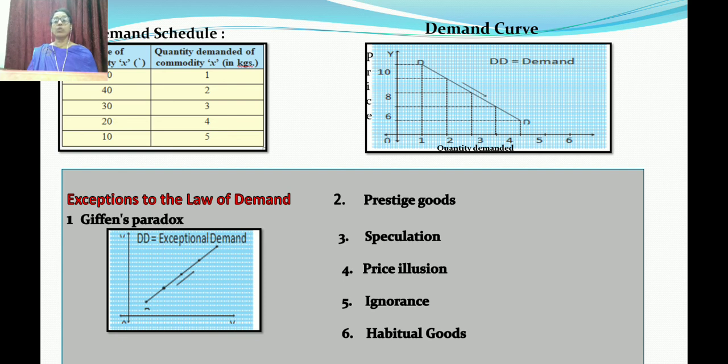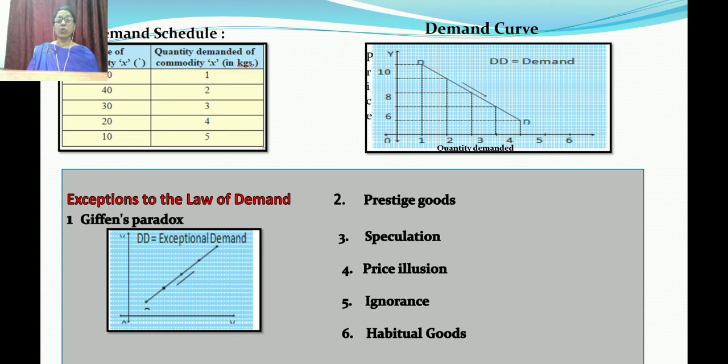Now, price illusion. Price illusion means consumers have an illusion that high price goods are of better quality. Therefore, the demand for such goods tends to increase with a rise in price. For example, branded products which are expensive have demand even at a higher price.